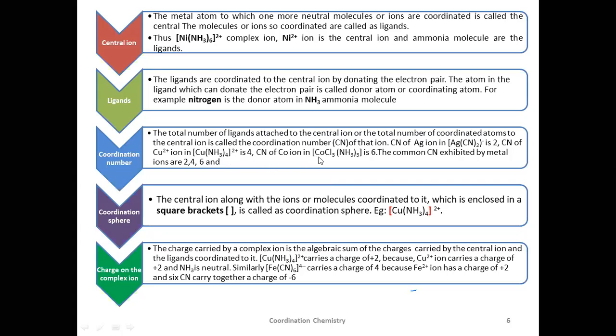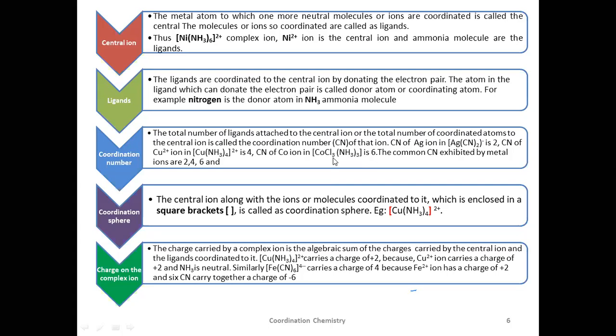And now see another type of complex. If you carefully observe this complex, what is the central ion? As I said, the first thing written inside the square bracket is the central ion. What is that central ion? Cobalt. And the rest of the molecules written after the central ion are ligands. So what molecules are we having here? This is the chlorine group, right? Chlorine. And this is ammonia. So chloro and ammonia will be ligands. Now tell me how many chloro ligands are there? 3.